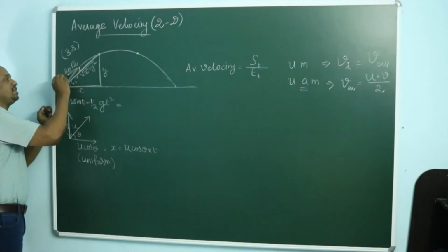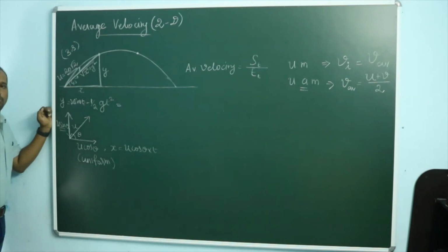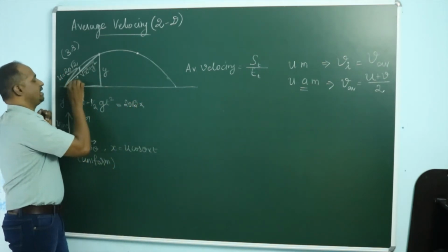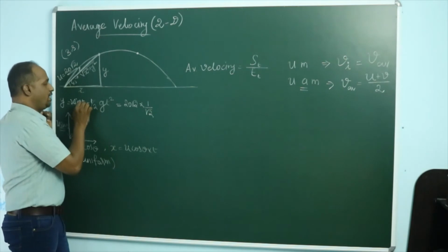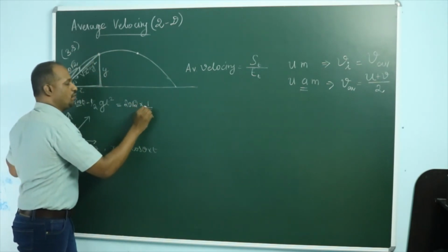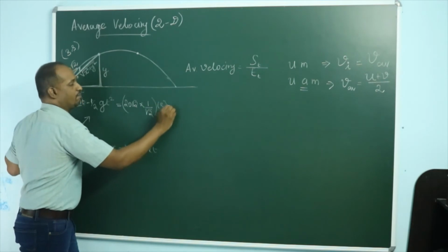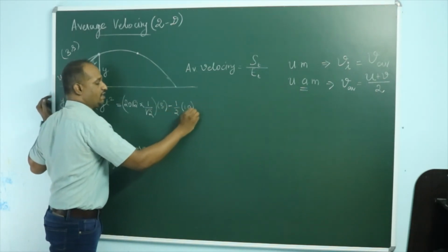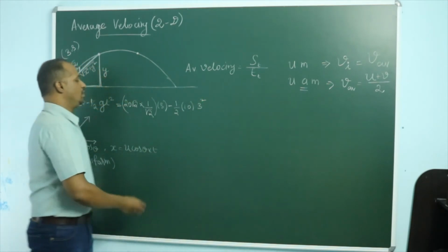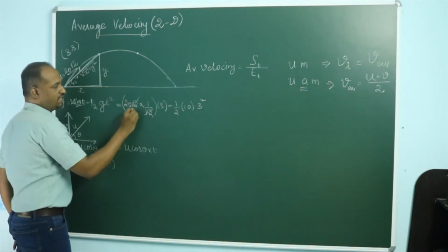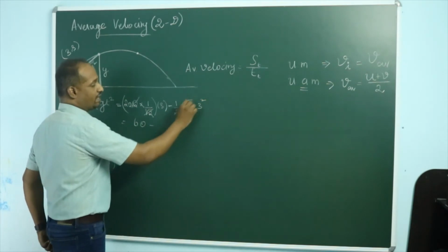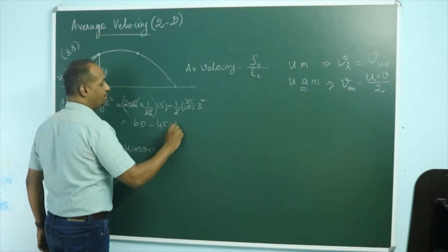What is the velocity with which it is thrown? 20 root 2. At what angle? 45 degrees. So you want to find the y value after 3 seconds. It is u sin theta into t minus half g t square, taking g approximately as 10. So 20 root 2 into sin 45, which is 1 by root 2, into 3 gives 60, minus 5 into 3 square, which is 45. So that is 15 meters.